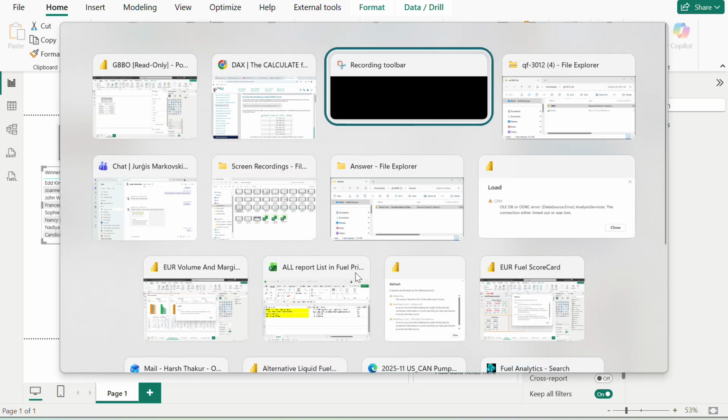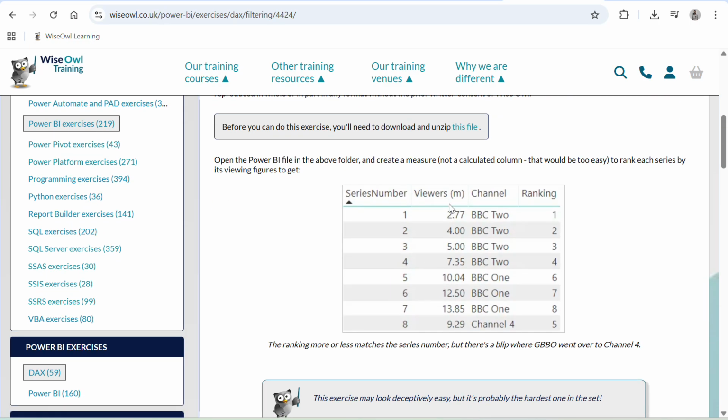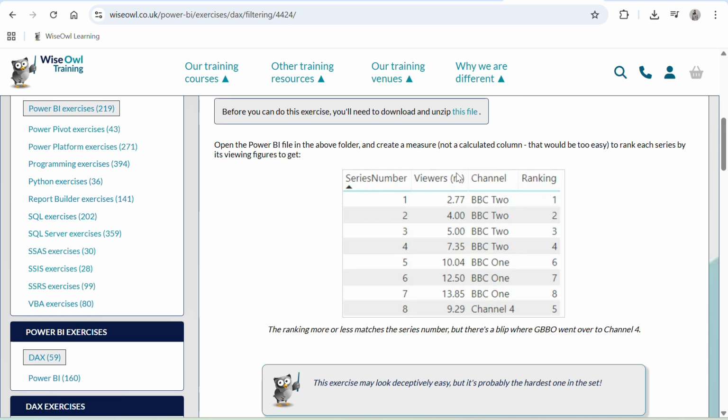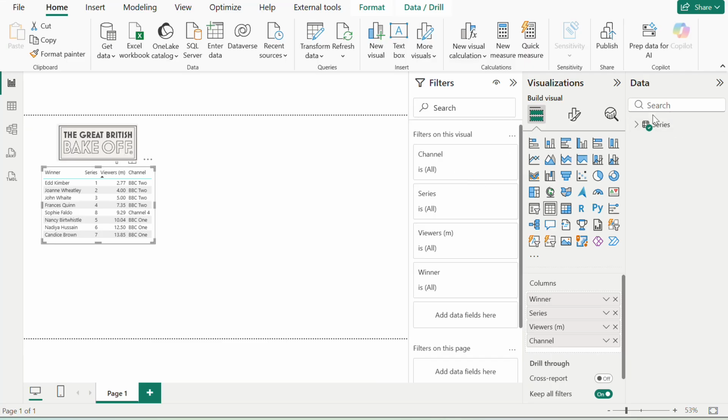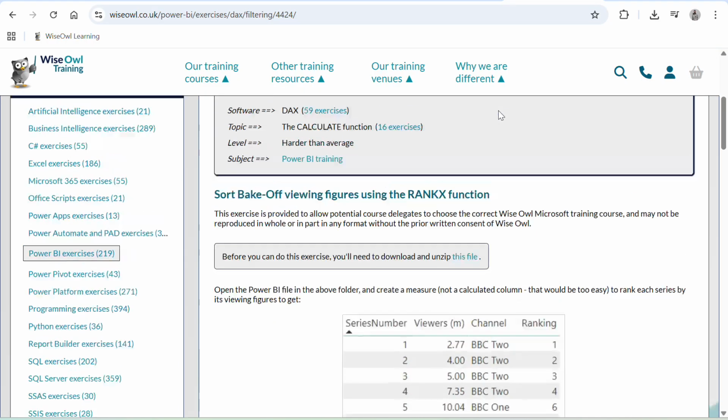Now let's see what we need to do. We need to open the Power BI. We need to add a measure for the RANKX function, not a column, because a column would be too easy. So I will be adding one measure here, and I will name it rank, and then we will work on the RANKX function.